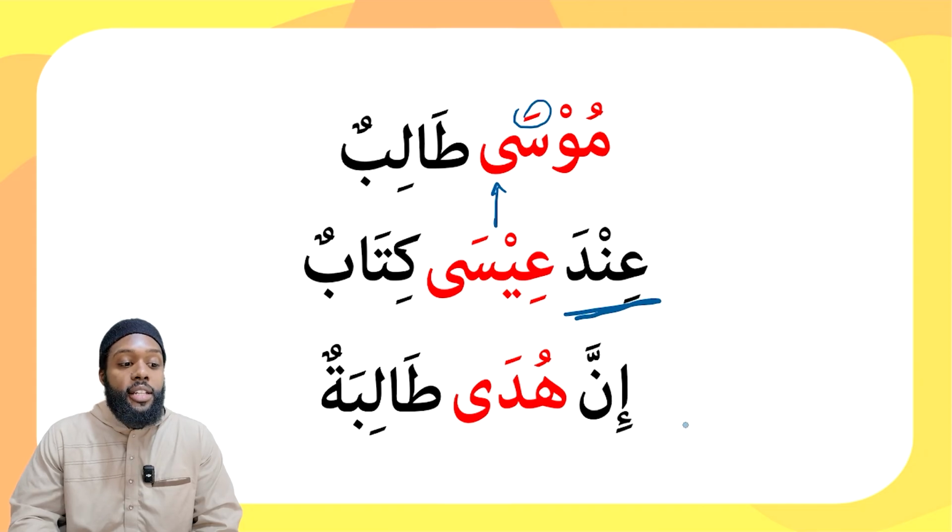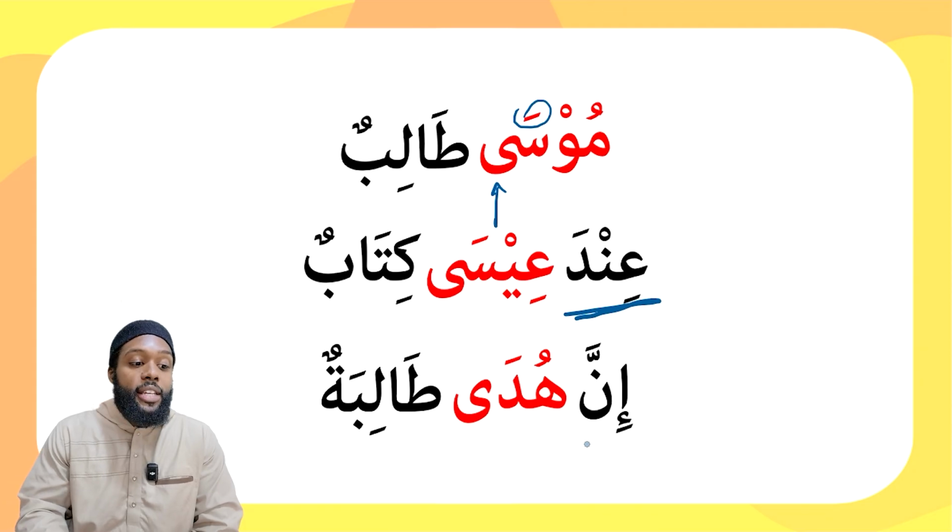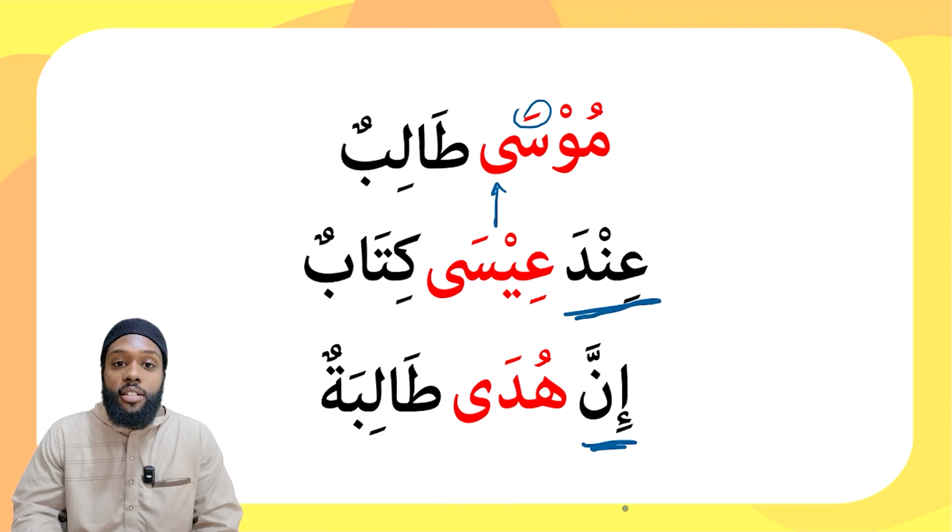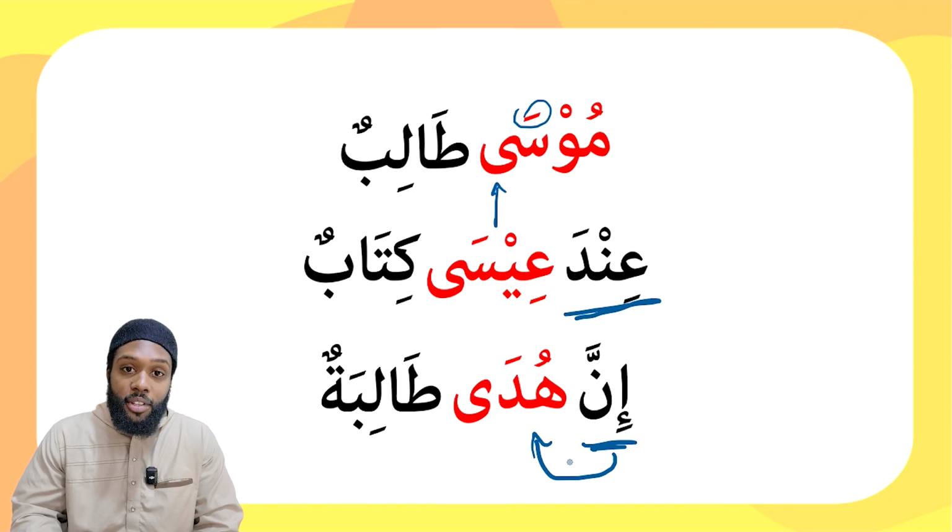Next up we have inna huda talibatun, right? And we've learned in the previous chapter, whenever inna is used to start a sentence, the mubtada is inna plus the ism in attendance, right? Inna huda, right? So we found our mubtada, but what would this mean? What state is the name huda in? If you said nasab, then you're correct, right? The fatha is implied. It's muqaddar on the alif.